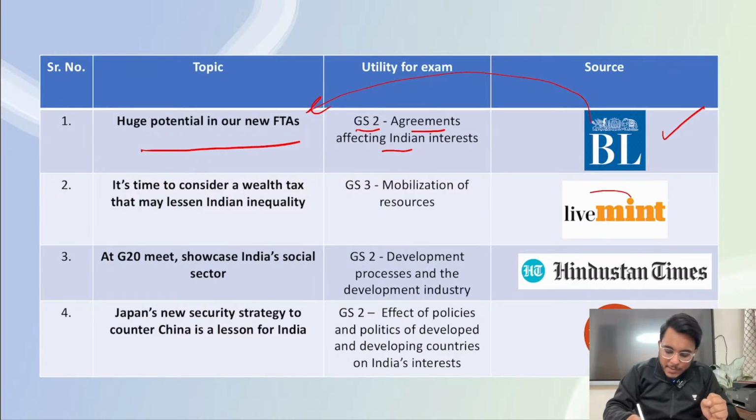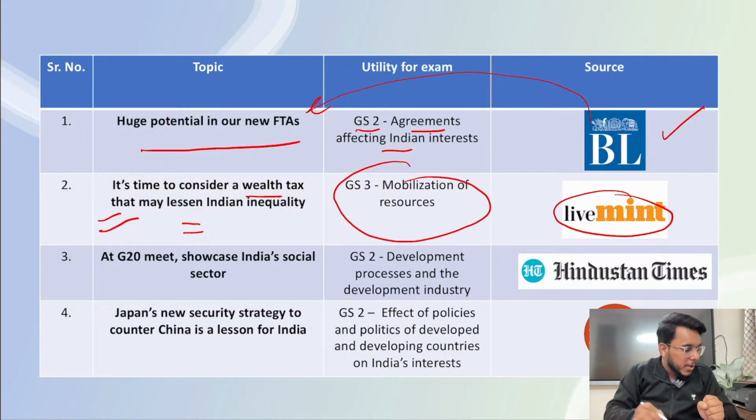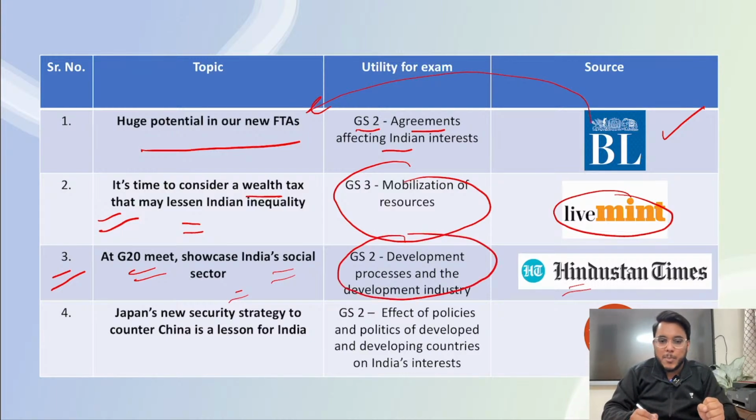The next topic we have taken from the Mint newspaper, and the topic is "It's time to consider a wealth tax that may lessen India's inequality". This topic will be important for GS paper number 3, mobilization of resources. Then the third topic that we have taken is from Hindustan Times, "At G20 meet, showcase India's social sector", which will be important for GS paper number 2, development process and development industry.